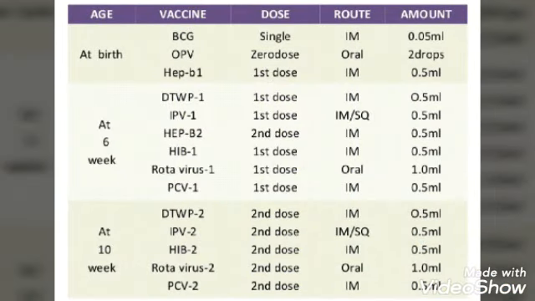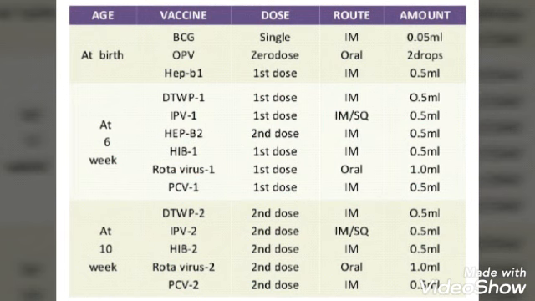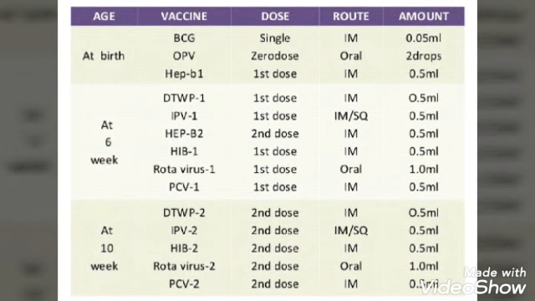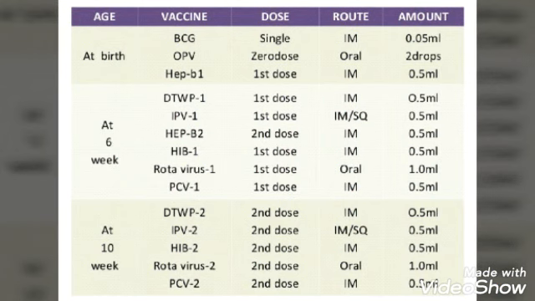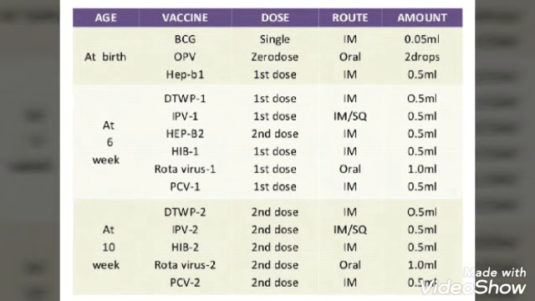So here you can see the chart. What I have already told is in chart form, made by the government. This is the National Immunization Schedule. This is mainly asked in the exam, and you have to draw it in the same way in the form of a chart. So at birth, BCG, OPV and hepatitis B, single 0 dose, first dose, IM, oral, IM, then 0.5 ml. These things I have told you briefly. You can see here in the chart how it is given.